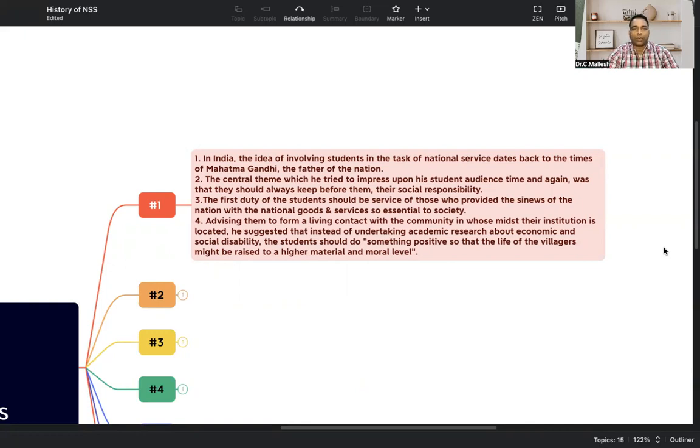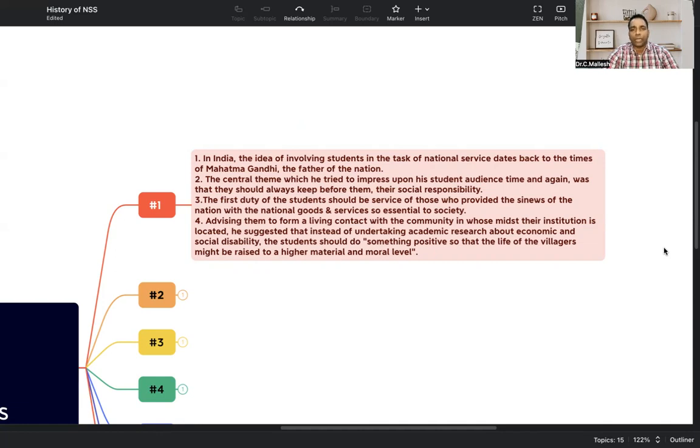And next, we are talking about how the first duty of a student should be service to the people who are in need. Why? Generally we can say rural people who are suffering a lot. A student who has taken up volunteership needs to identify them and help the rural people and remote place people. For that, they are going to work for the nation to provide the goods and services needed for society.